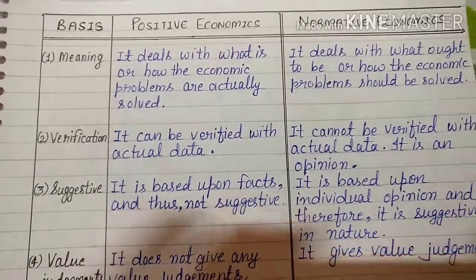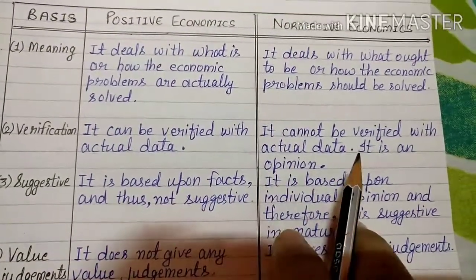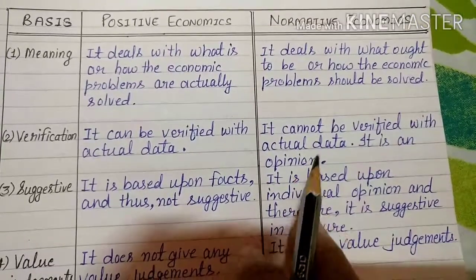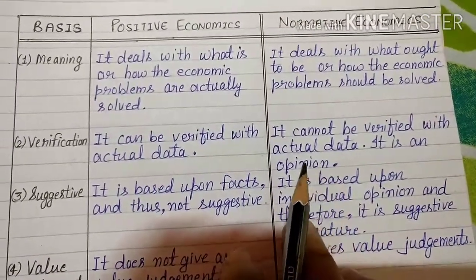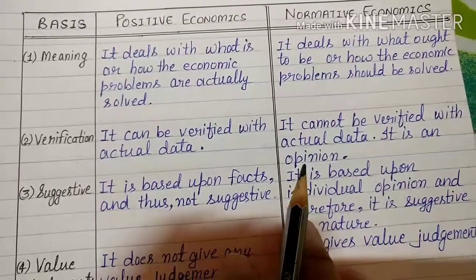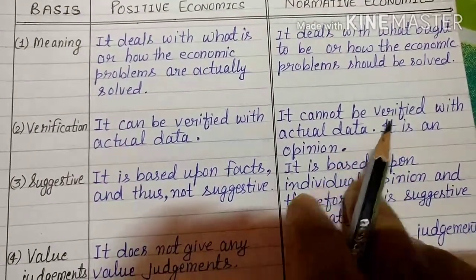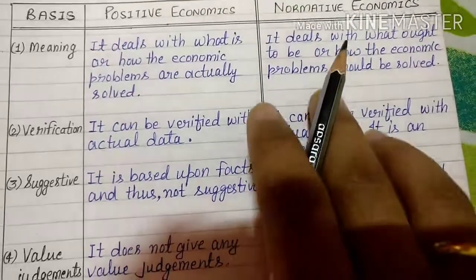But if we talk about normative economics, it cannot be verified with actual data because it is an opinion. What should be done? There should be a two-child policy, or people should be educated. So these are the opinions of people. So opinions come in normative economics.